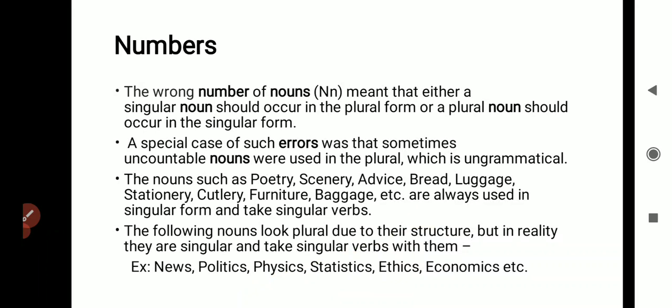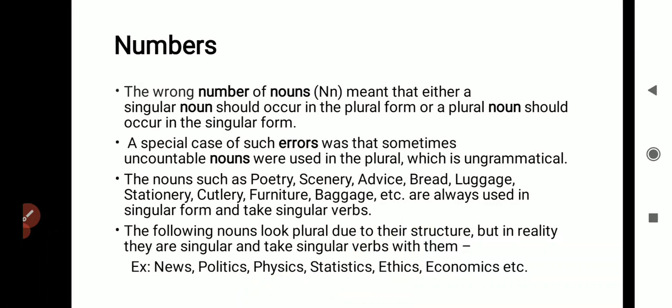Next one is related to numbers, that is noun number, singular or plural form of the noun. A special case of such errors is that sometimes uncountable nouns are used in the plural, which is ungrammatical. Nouns such as poetry, scenery, advice, bread, luggage, etc. are always used in singular form and take a singular verb. The following nouns look plural due to their structure, but in reality they are singular and take singular verbs with them.